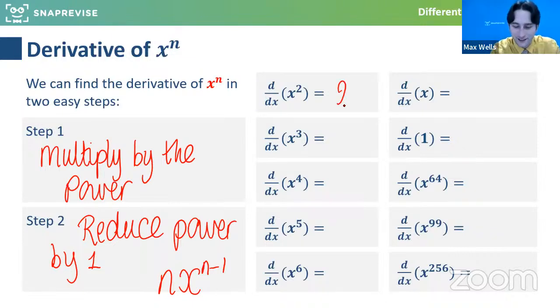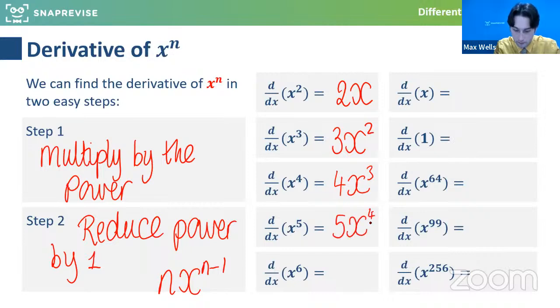Superb. Thanks, guys. Right, straight on with it. Hopefully we're nice and confident with this. Well done. Spot on. So hopefully this is really the start of derivatives, but we should still be very careful as we get to some of the weird quirky cases. Superb. So 3x squared. We've got to just keep track of those 2 different things for these polynomial functions. So if it's the power of 3, times by the power, drop the power by 1. And all of these follow that exact same pattern. So we'll whiz through and write all of these down and just check you agree with me here.